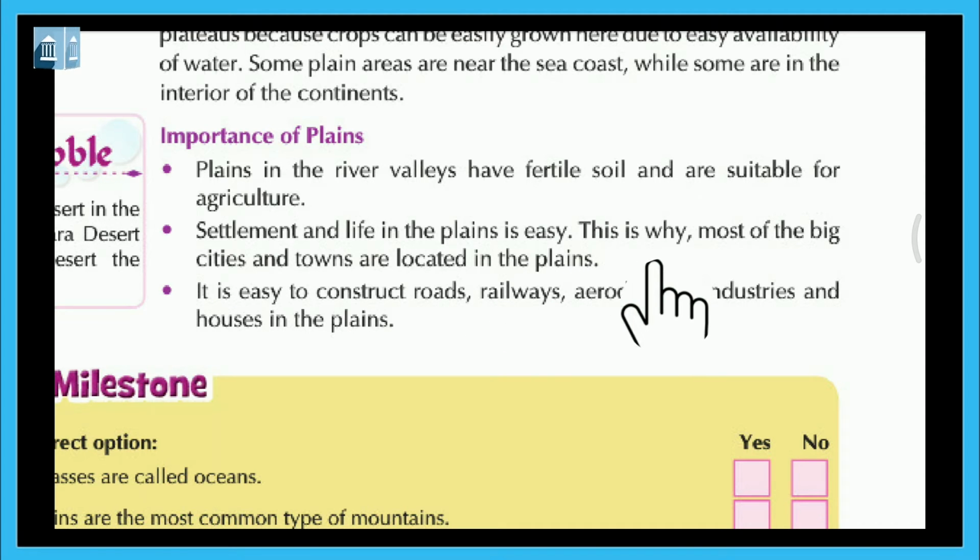This is why most of the big cities and towns are located in the plains. It is easy to construct roads, railways, aerodromes, industries, and houses in the plains.